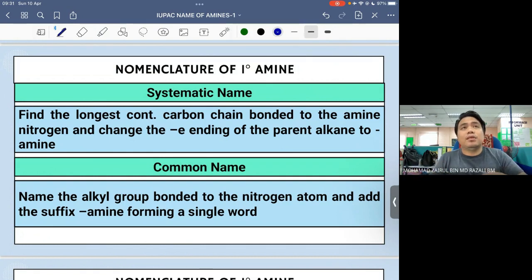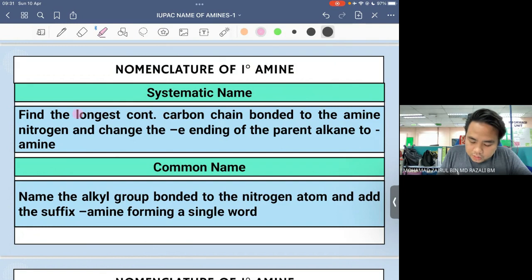So the steps are still the same macam naming organic compound yang awak dah belajar sebelum ini. So the first thing you need to do, in order to name a primary amine, is determine the longest continuous carbon chain that is bonded to the nitrogen of the amine. Kalau kita nak namakan dia sebagai systematic name, contohnya kalau ada ending E dalam alkane awak itu, awak just tukarkan dia kepada amine.